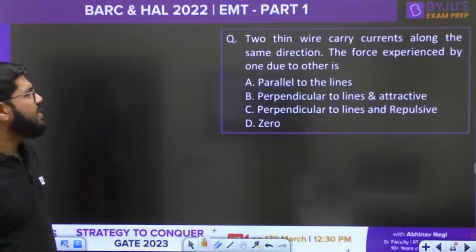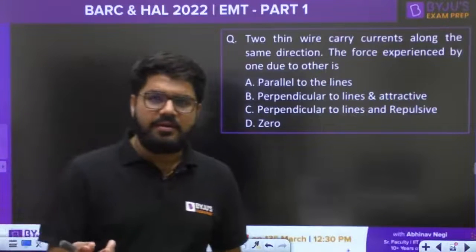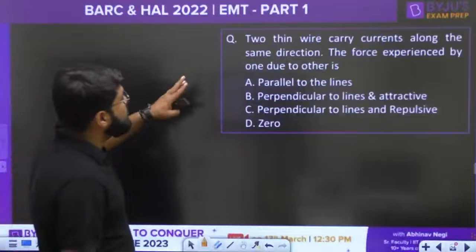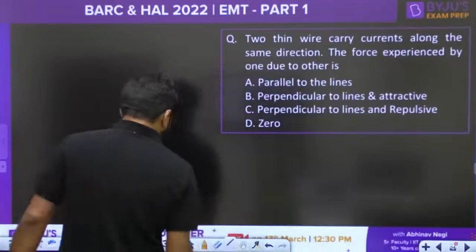Two thin wires carry currents along the same direction. What is the force experienced by one due to another? Okay, now force between two thin wires. Of course, when nothing is mentioned, we'll take their length as infinity. So there are two thin wires. Have a look into this picture.